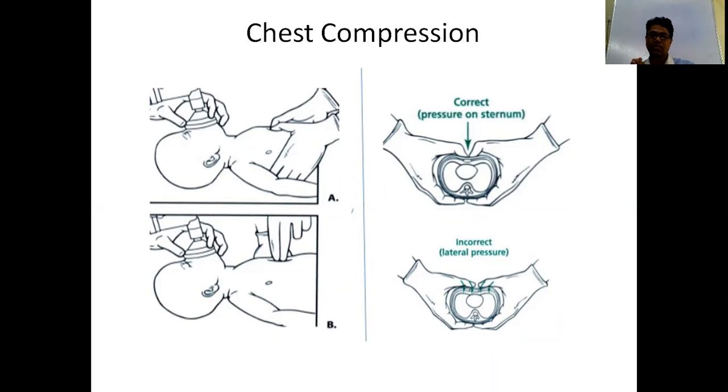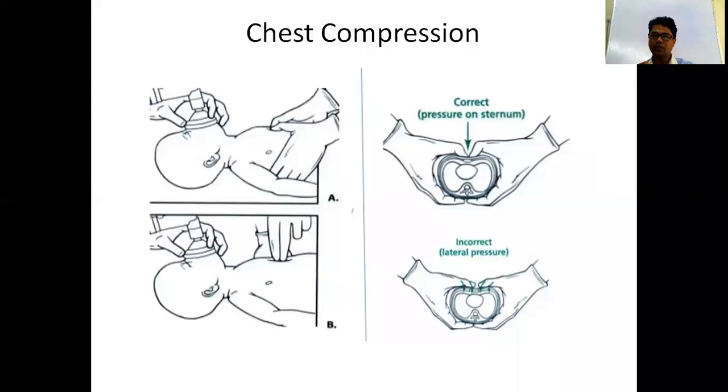Because when there is hypoxia, there is decreased oxygen supply to the heart, so contractility decreases. So you have to manually contract the heart so that the blood is pumped out and oxygenation reaches the tissue level. That is our main aim. So you have to do the thumb technique: encircle and hold the thorax, with the 4 fingers supporting the back of the thorax. These 2 thumbs will be perpendicular to the lower end of the sternum, and you give compression. During compression, don't leave the thumb; it should always touch the sternum.